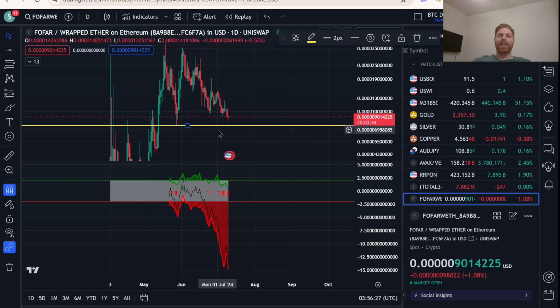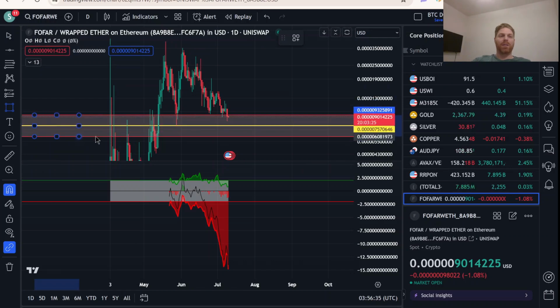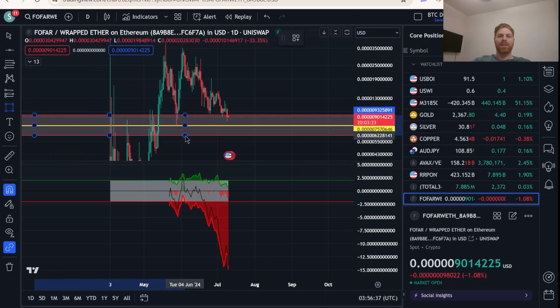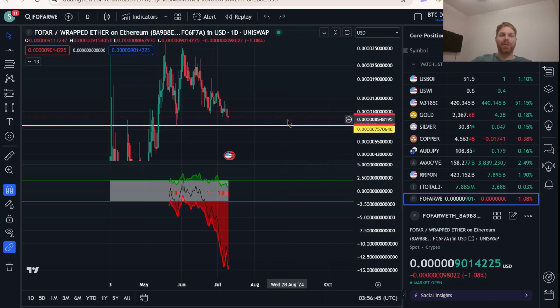And I could even extend this out into a rectangle if I wanted to. It doesn't have to be that exact price, but just kind of in this zone. And I think I'm accidentally drawing two rectangles, but whatever. Something like in this zone, right? So that's kind of my general expectation. So it's not just about a static price, so I should be clear about that. But yes, the bears are in control right now.